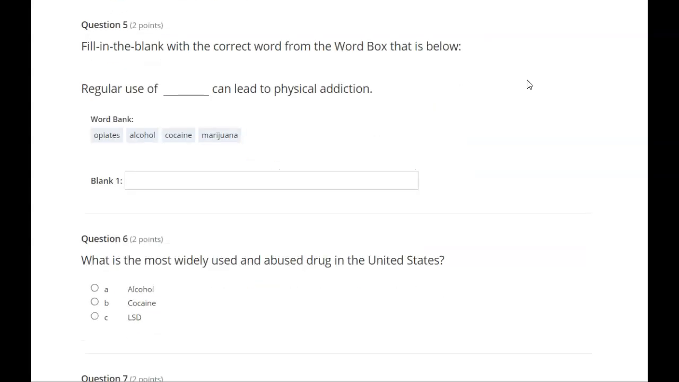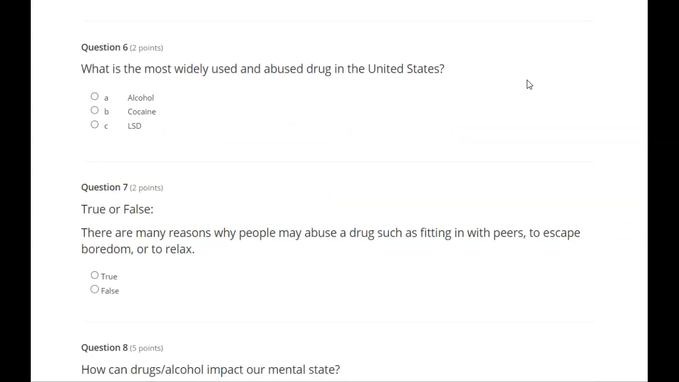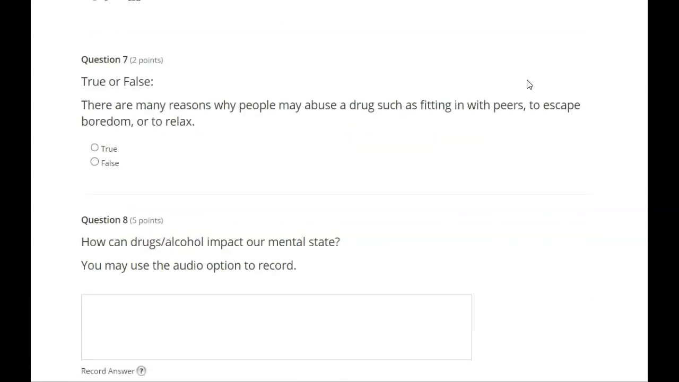Fill in the blank with the correct word from the word boxes below. Regular use of blank can lead to physical addiction. Opiates, alcohol, cocaine, marijuana. What is the most widely used and abused drug in the United States? A. Alcohol. B. Cocaine. C. LSD. True or false? There are many reasons why people may abuse a drug, such as fitting in with peers, to escape boredom, or to relax. True, false.